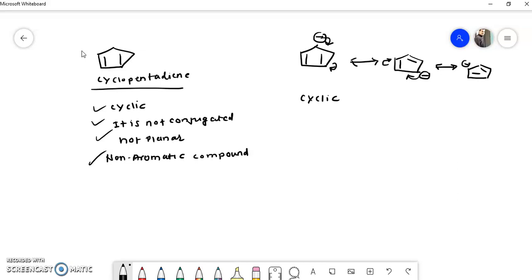So we can say it is cyclic, planar and conjugated, and it also obeys the 4n plus 2 pi electron rule. That means there are 4 electrons from the double bonds, and the negative charge means 2 electrons, so 6 pi electrons. So we can say it is aromatic.